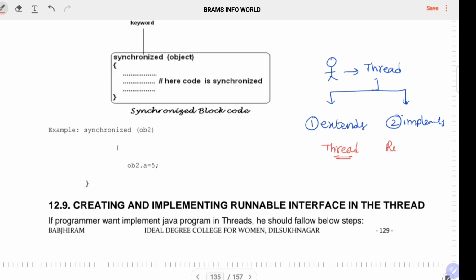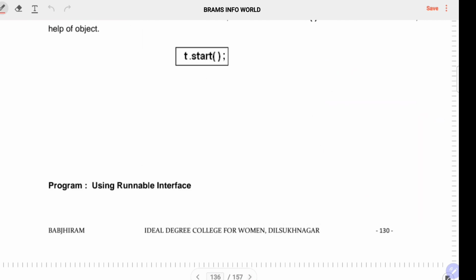For implements, there is a predefined interface called Runnable. So with the help of the interface, we can develop the thread program. With the help of a class also we can develop the thread program, right? So, creating and implementing the Runnable interface. Let us see how it will be.